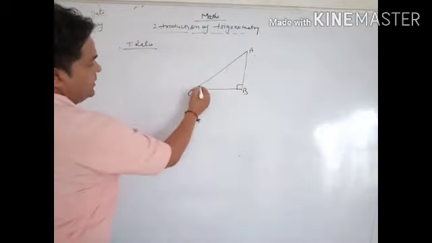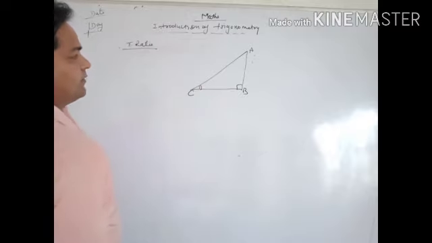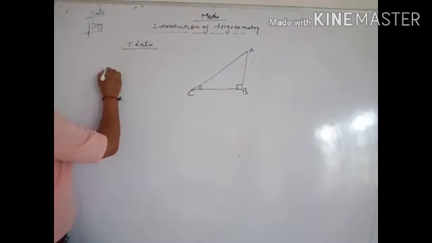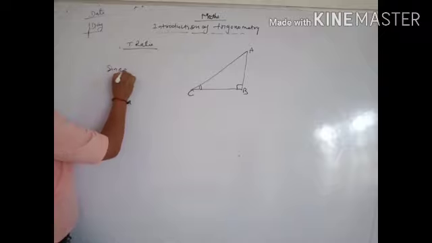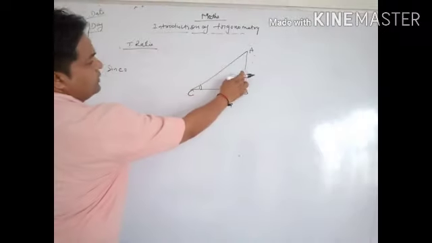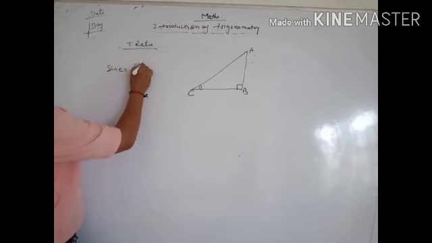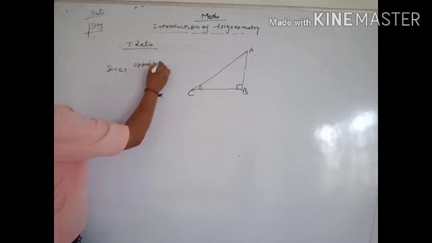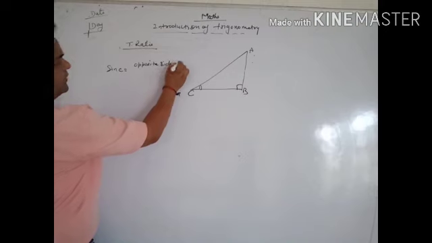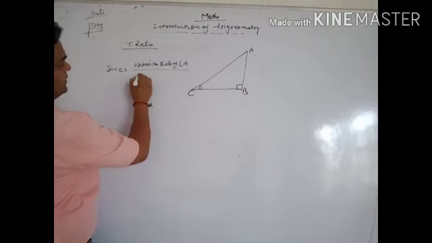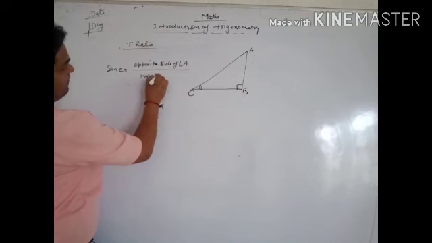Firstly, if you take this angle C, sin C is equal to the opposite side of angle C by hypotenuse.